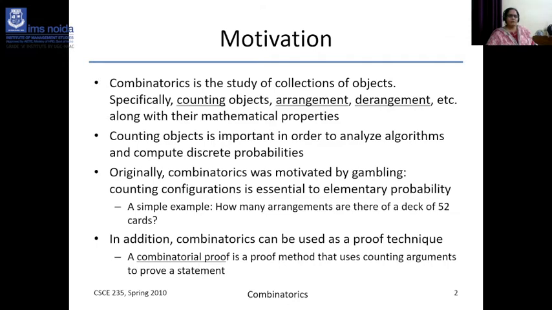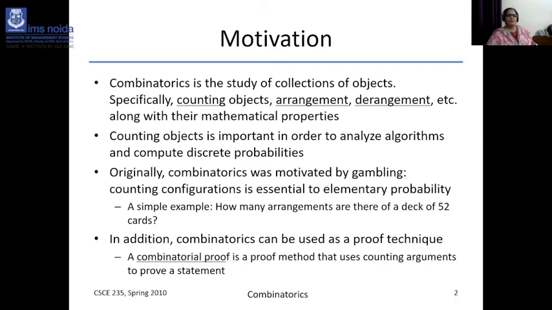So let me go into combinatorics. It is the study of the collection of objects and basically it deals with counting. It is based on the counting principle, the counting principle of objects and arrangements, along with the mathematical properties. If you know the elements, first you know the properties of the elements, like properties of addition and properties of multiplication. If there are two elements, how to add them, how to multiply them, and how to respect the laws of the elements of different set arrangements.